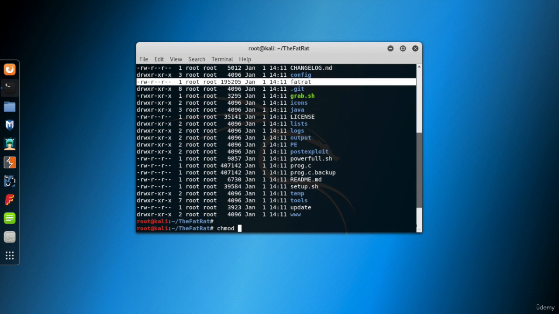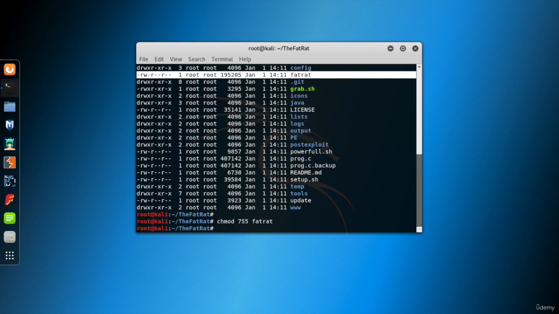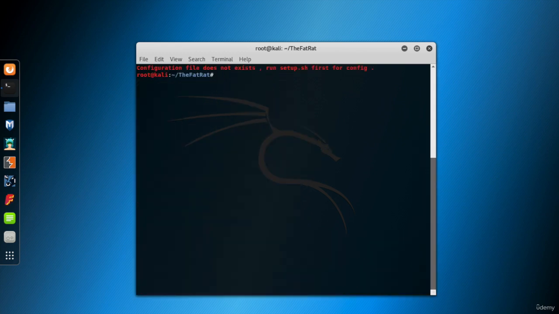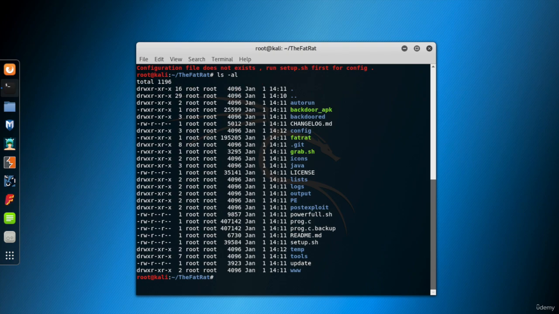Make the TheFatRat file executable using chmod, that's the chmod Linux command. Now it has execute rights for all. Now we can run the TheFatRat script. It says we have to run the setup.sh script first. We're not going to run the setup.sh script all the time. It's just needed to run before the first usage.